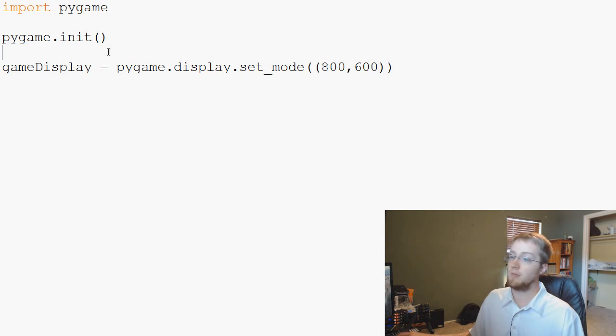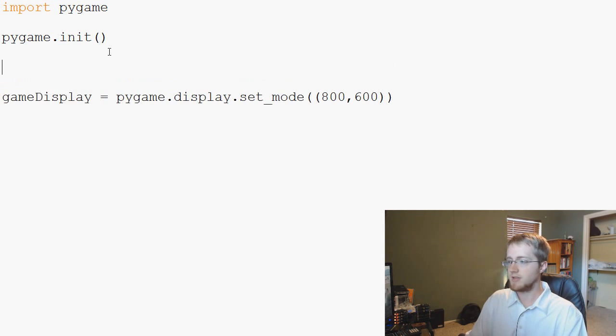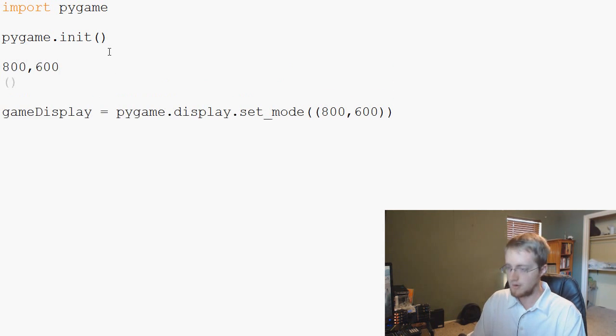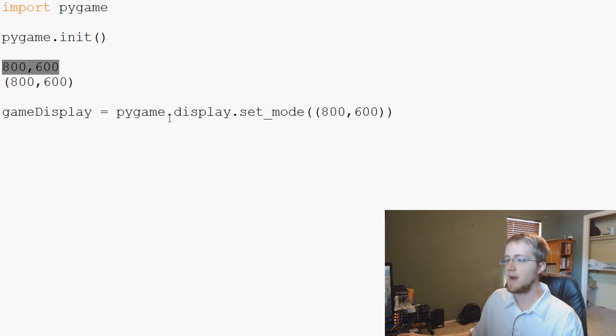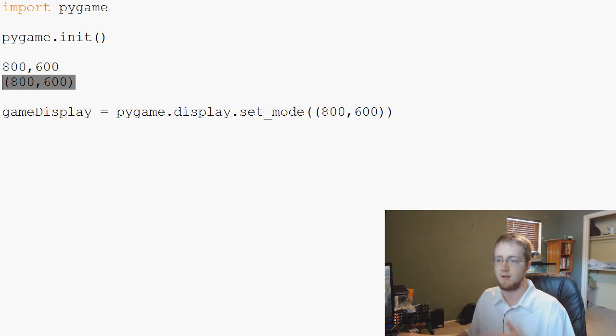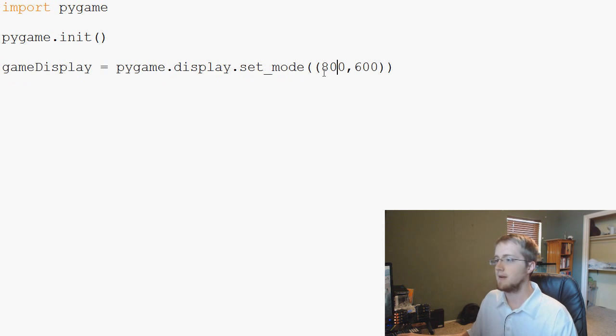If you remember the basics, a tuple can be one of two things. You can either do it with brackets, or without. We won't get away with it without brackets, since we're passing it through a function, it would treat each of these as a parameter. So we want to put it in brackets so Python knows that this is just a tuple as a parameter. Anyway, this sets the size of our display, and we're ready to move on.